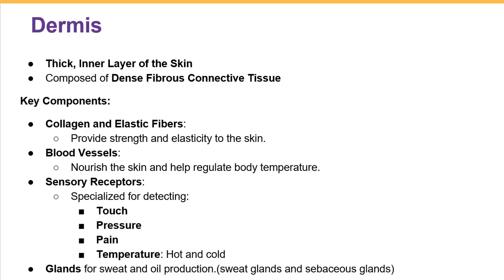Okay, now let's talk about the dermis. This is the deep layer of the skin. It is a thick layer composed of fibrous connective tissue, which means that in the dermis we can find different types of fibers. Collagen fiber is found here, providing strength. Elastic fiber is found in the dermis layer, giving elasticity to the skin. There are many blood vessels that nourish the skin and also help regulate the body temperature.